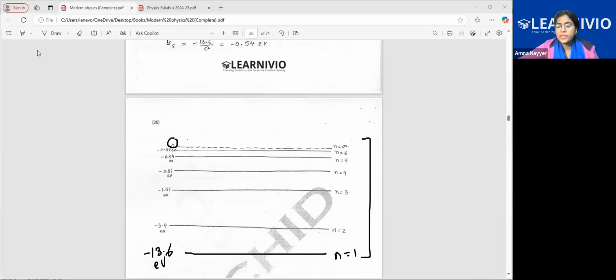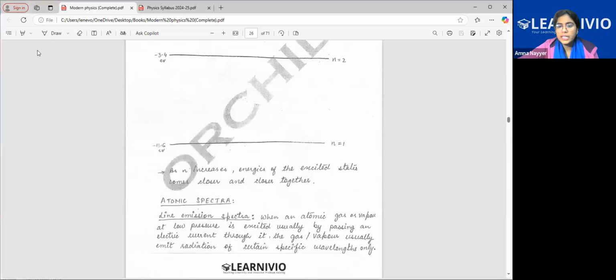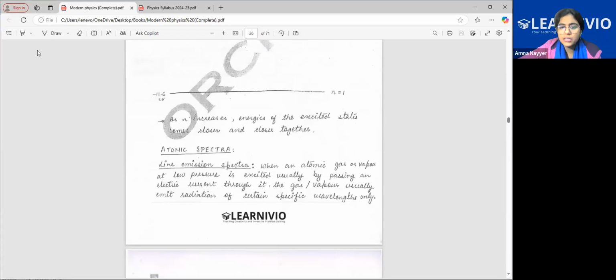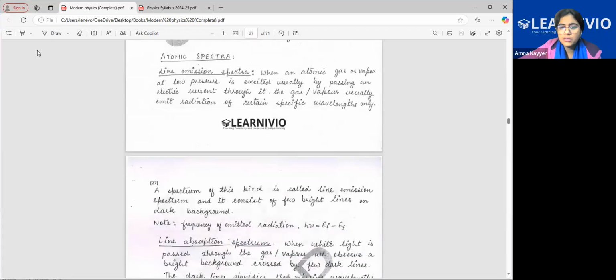Okay, now coming to the atomic spectra. This is very important, the entire spectrum. Before this, tell me, the energy level, radius, velocity, kinetic energy, have you all understood all these points? Anything that you want me to repeat? Any part? Clear? Yes, ma'am.